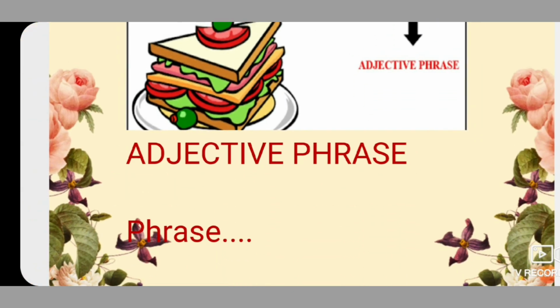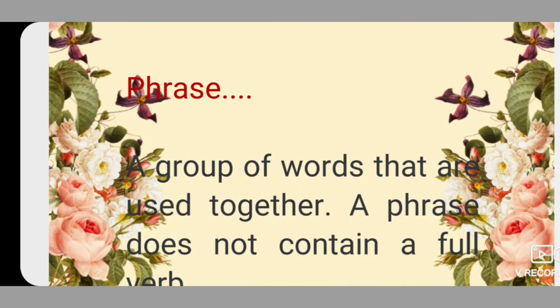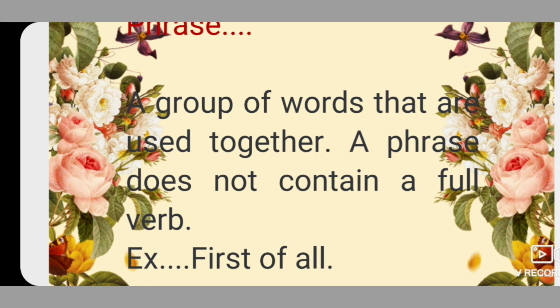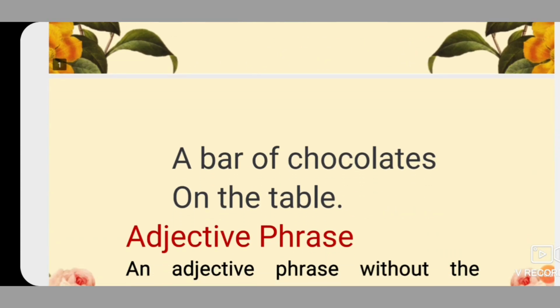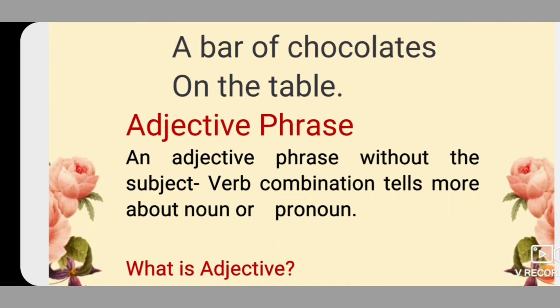Before starting this topic, we have to know what a phrase is. A phrase is a group of words that are used together. A phrase doesn't contain a full verb, like "first of all," "a bar of chocolates," or "on the table." Now, what is an adjective phrase? An adjective phrase, without a subject-verb combination, tells more about a noun or pronoun.